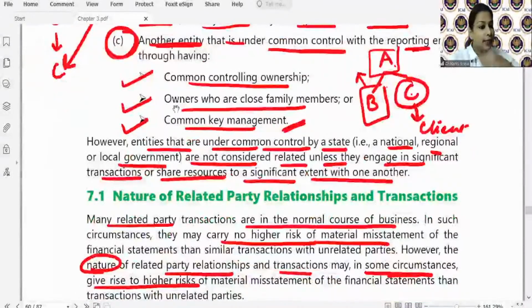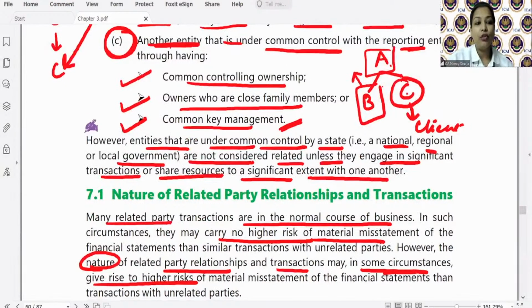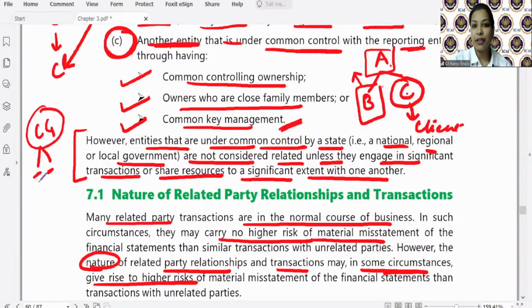So here it says that entities under common control by a state. So basically the public sector entities, right? Let's say under central government there are two public sector companies, where 51% or more is held by the central government. Since they are under the common control of central government, these are not considered as related unless they engage in significant transactions or share resources to a significant extent with one another.